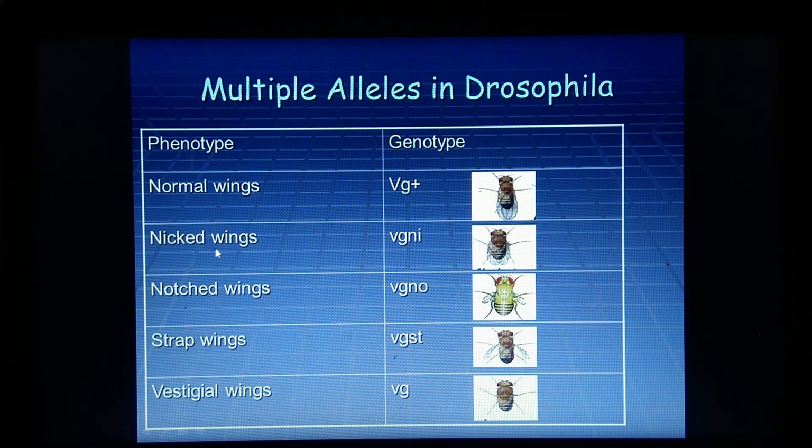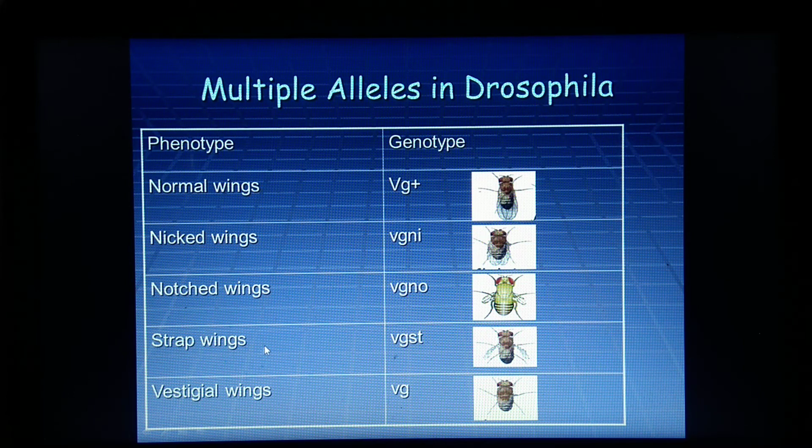Second condition is nicked wing. Genotype is VGNI, NI is for nicked. So your nicked wings are seen having fine cuts in this type of wings. Notched wings, here VGNO, you can see the difference of the wings in the first 3. So this is called notched wings.